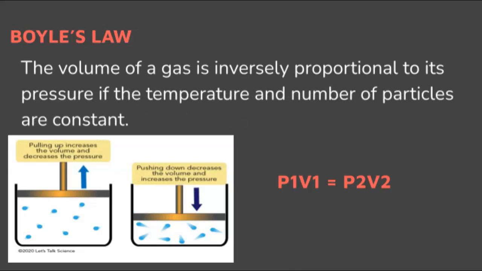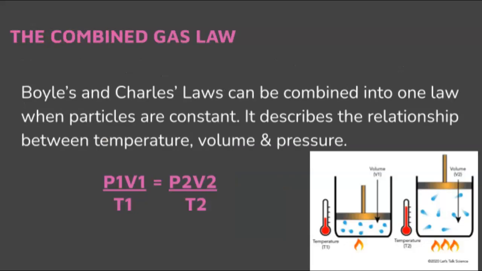Boyle's law. The volume of a gas is inversely proportional to its pressure if the temperature and number of particles are constant. P1V1 equals P2V2. The combined gas law. Boyle's and Charles' laws can be combined into one law when particles are constant. It describes the relationship between temperature, volume, and pressure. P1V1 over T1 equals P2V2 over T2.